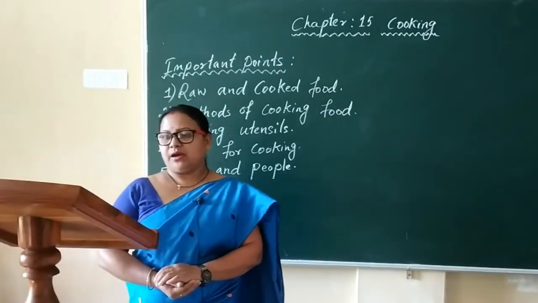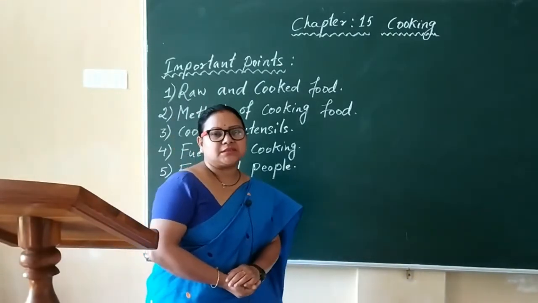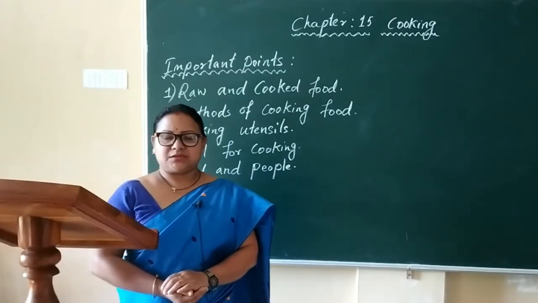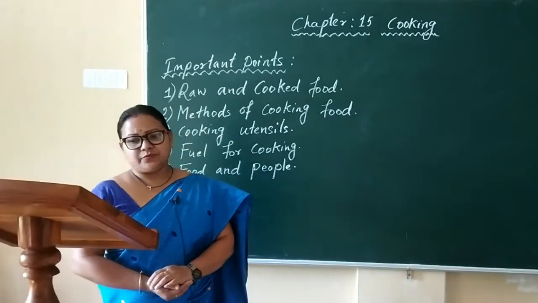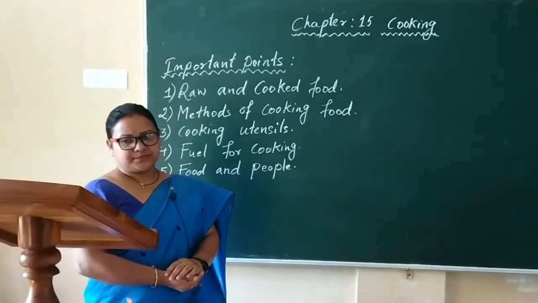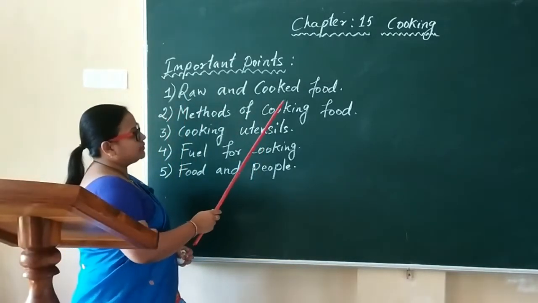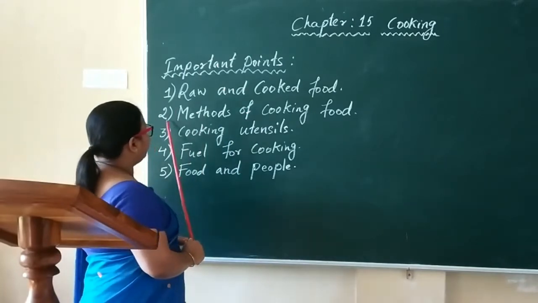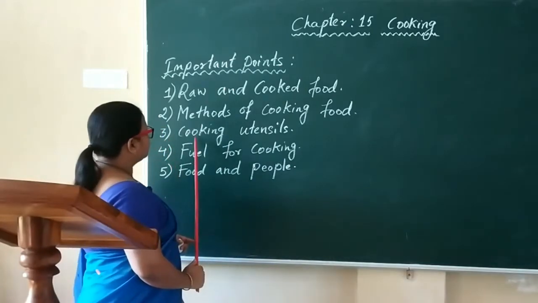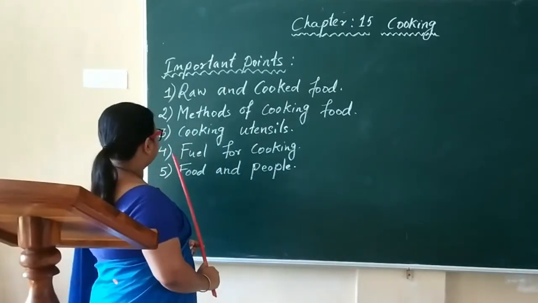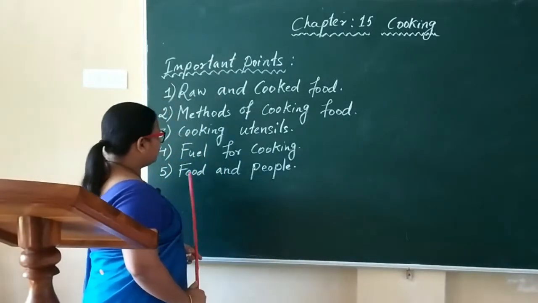Today, in this video, I am going to explain chapter 15, Cooking. This is from the class 3 EVS textbook. And students, in this chapter, we will learn some important things. I have written here. The first point is raw and cooked food. The second point is methods of cooking food. The third point is cooking utensils. The fourth point is fuel for cooking. And the last point is food and people.